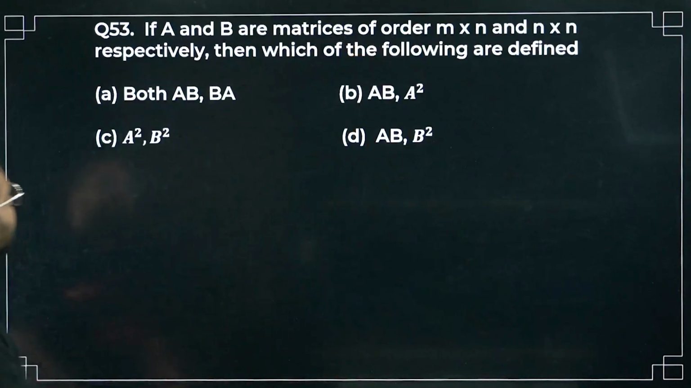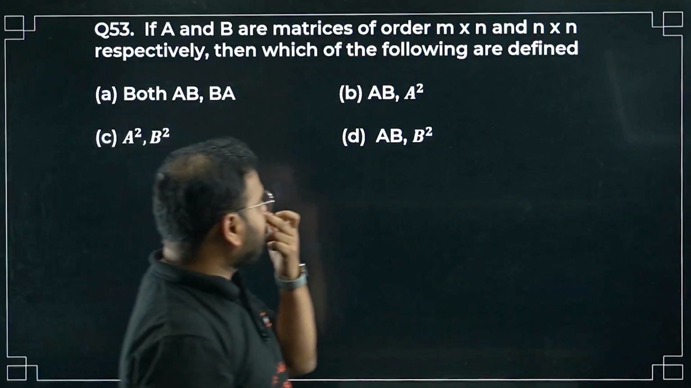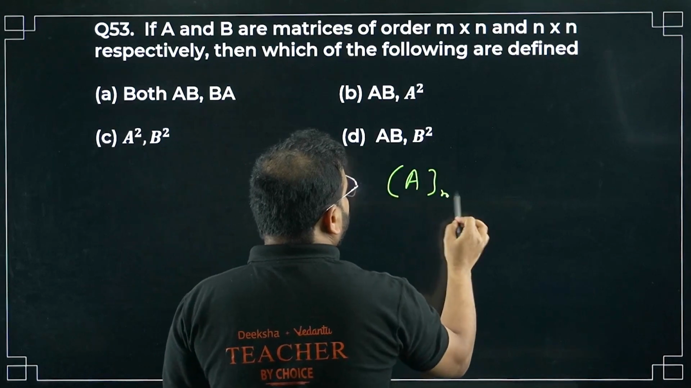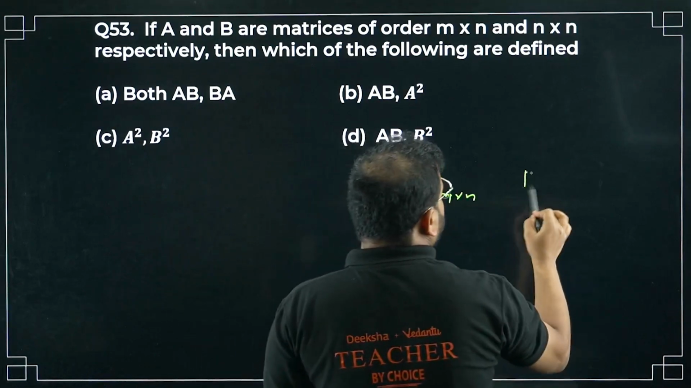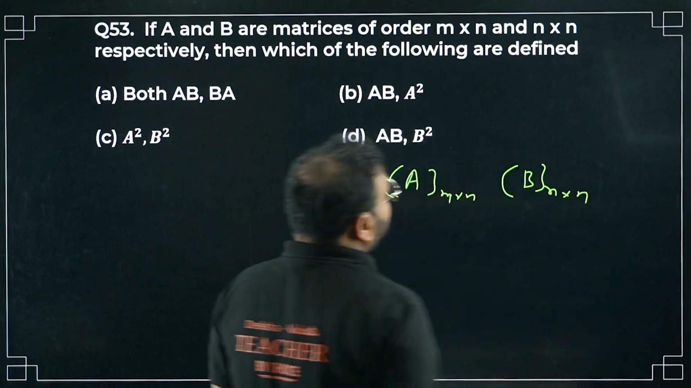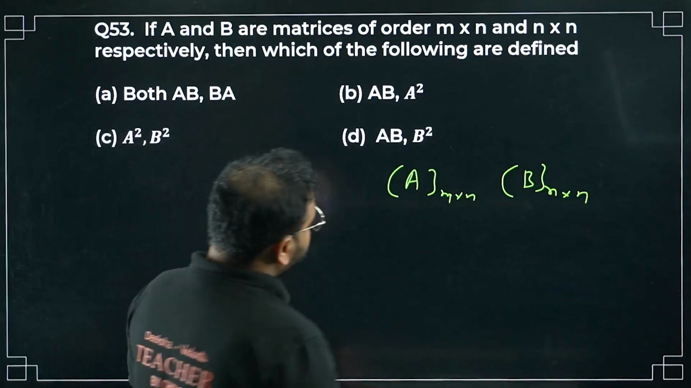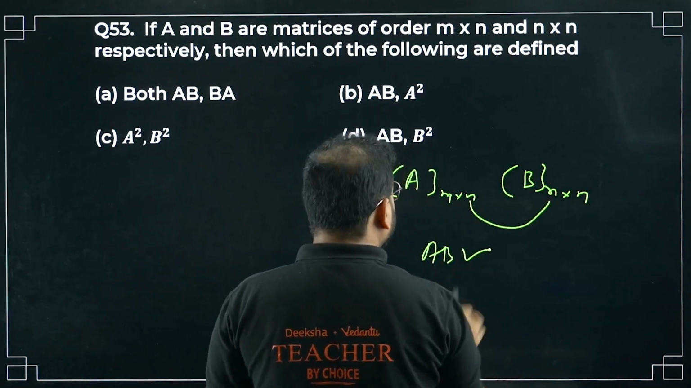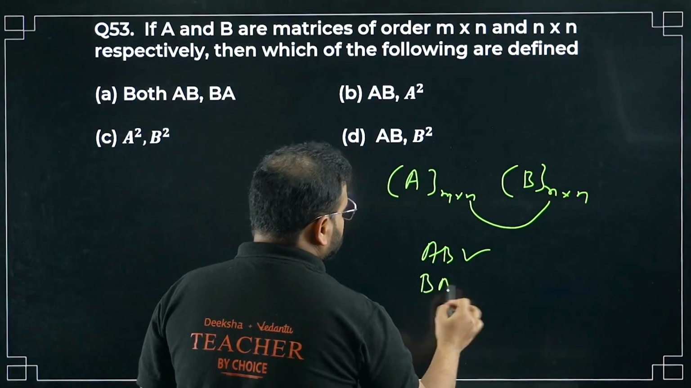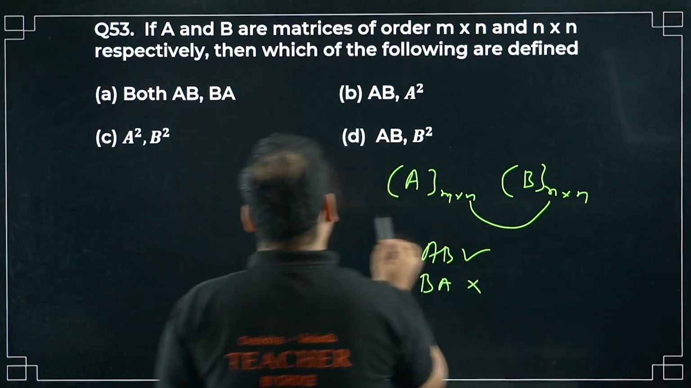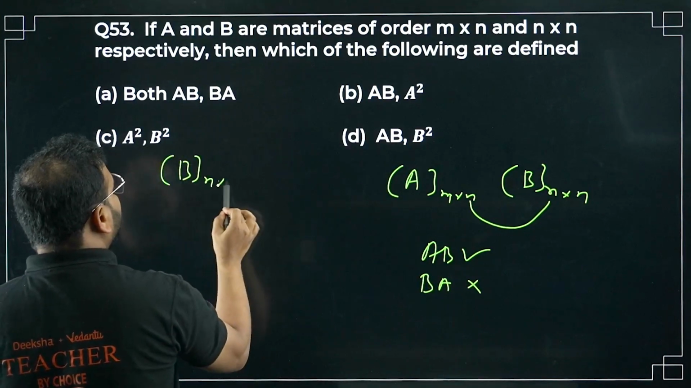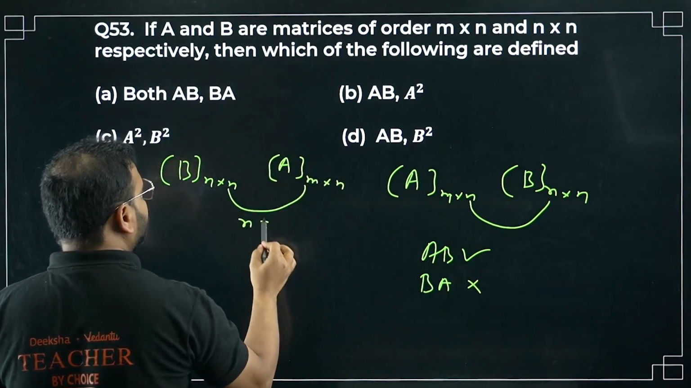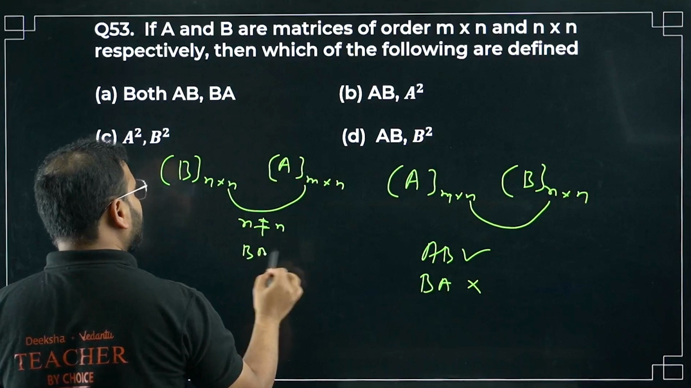So far so good. If A and B are matrices of order m cross n and n cross n, let's write that. A is m cross n and B is n cross n. Can we find AB? We can, since the number of columns here is the same as the number of rows. Can we find BA? No. If I write BA, B is n cross n and A is m cross n. Is this and this equal? N is not equal to M, so BA is not possible.